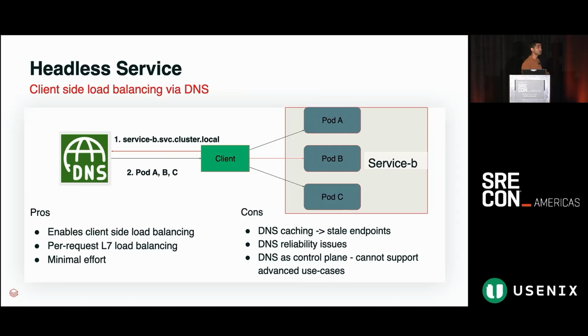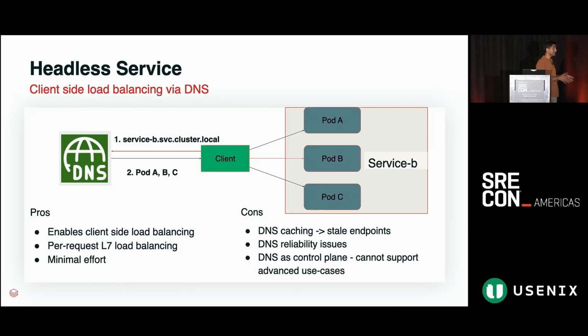However, this also has a lot of cons, specifically around DNS caching. Now, when you are asking DNS to resolve this URL for you, it's giving the list of pod IPs instead of a single pod IP that you'd get earlier. And DNS libraries tend to cache, right? You don't want to be hitting DNS on every single request path. The moment you start doing that, your DNS is under load, and we have dealt with our own set of problems with DNS at scale.